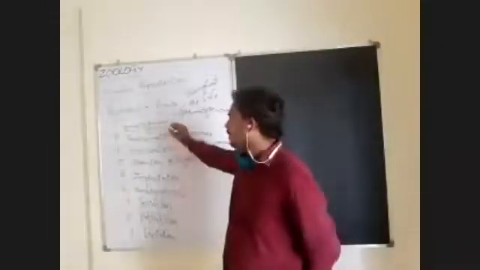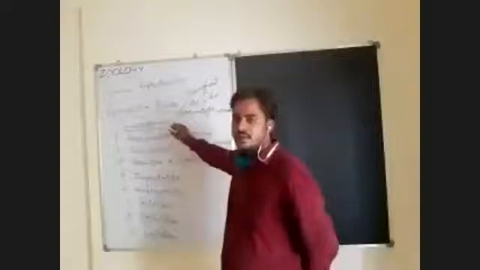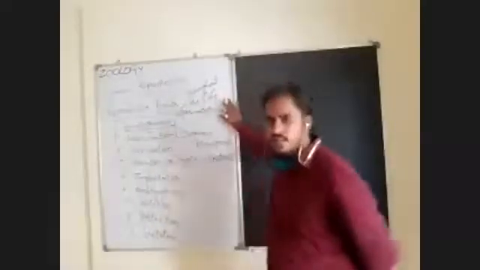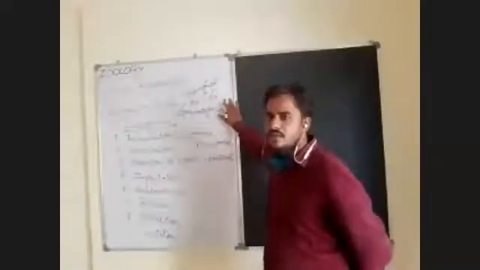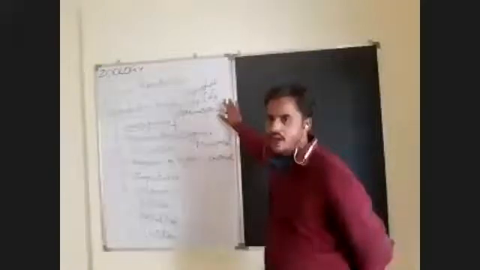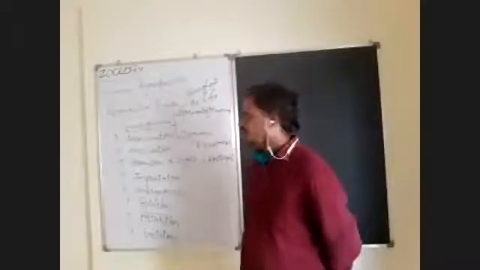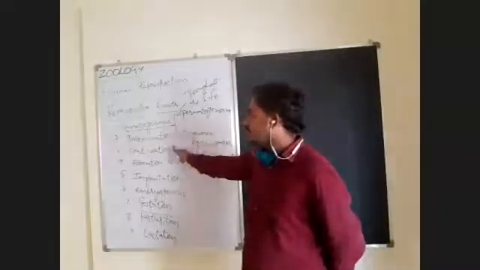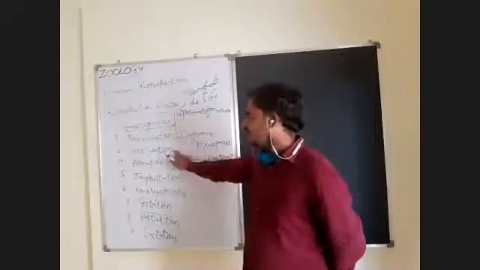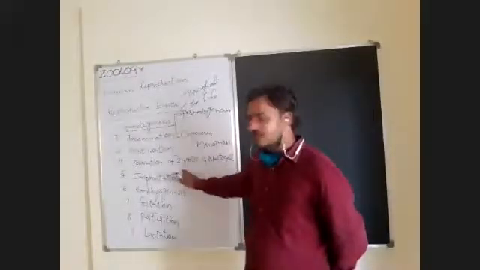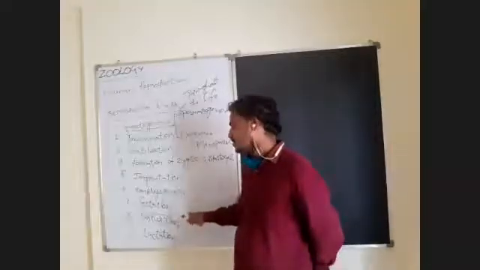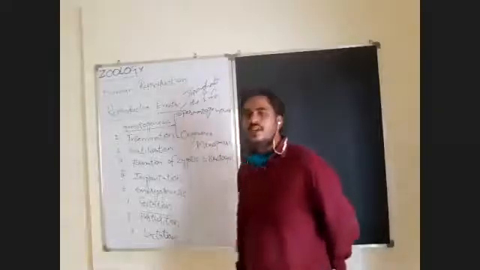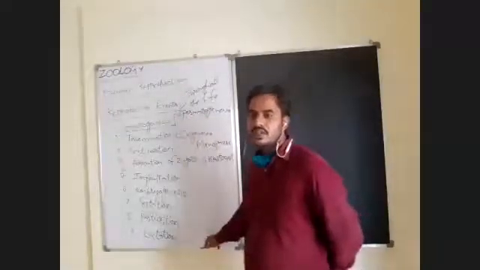Here, first, the production of gametes takes place at the age of puberty. In female, the age of puberty is 10 to 12 years. In the male, the age of puberty is 12 to 14 years. After this, gametogenesis and all other reproductive events will begin. Gametogenesis is followed by insemination, and that leads to fertilization, formation of zygote and blastocyst. That leads to implantation and embryogenesis, gestation, parturition, and finally lactation, which is required for nourishing the baby.